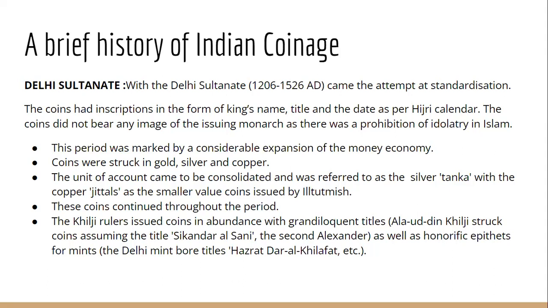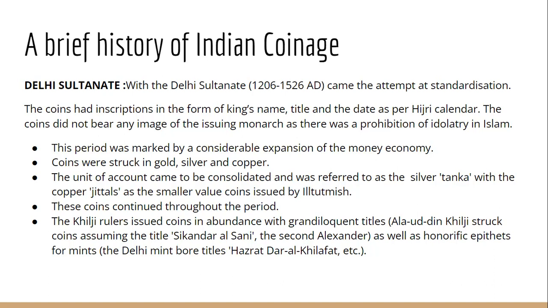Now we are going to exclusively focus on Delhi Sultanate ke coinage. So Delhi Sultanate started in India from 1206 AD. We have 5 dynasties under Delhi Sultanate. Slave dynasty से चालू होता है: slave, Khilji, Tughlaq, Sayyid and Lodi. With the Delhi Sultanate, we see the attempts of formalization or standardization of coinage in India.